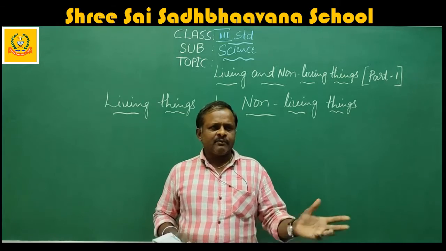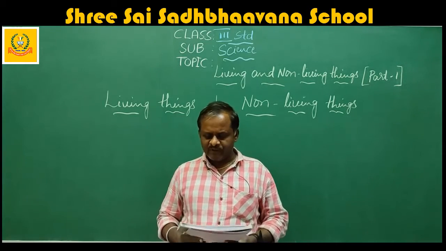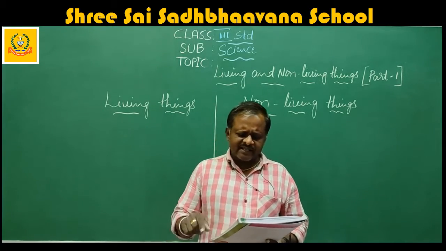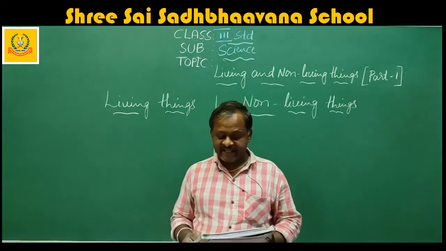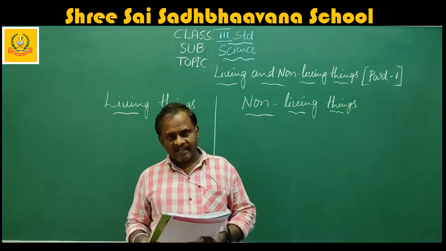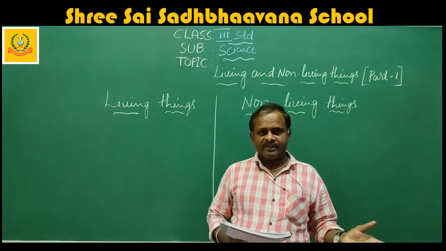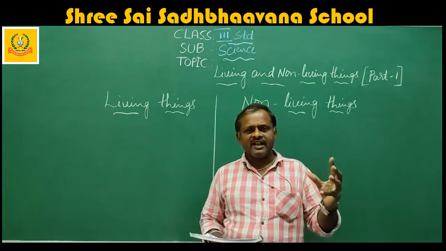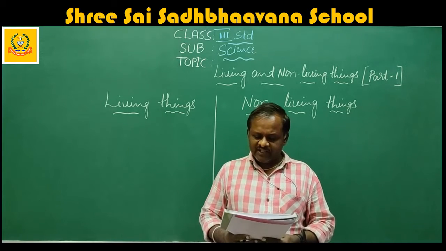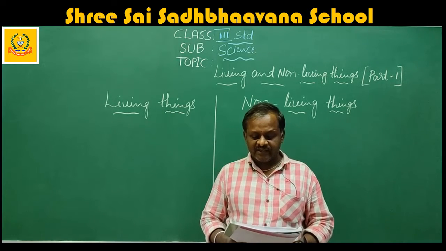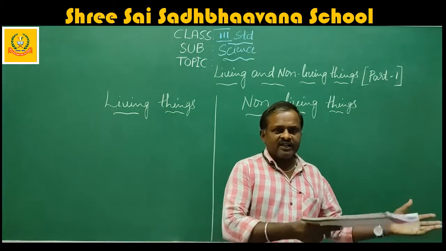In that some are moving and some are not moving. For example, creatures like cat, dog and elephants have life. That means you are seeing animals or creatures which have life. They move from one place to another on their own.